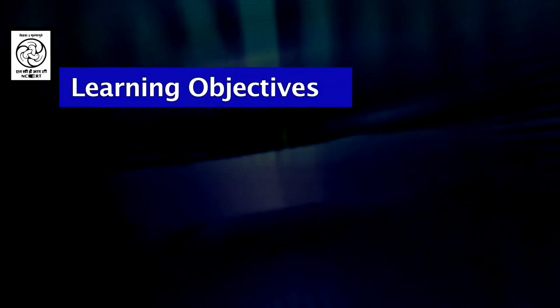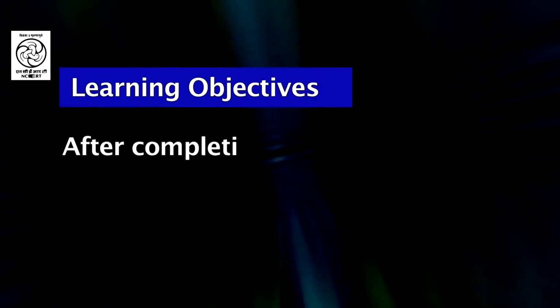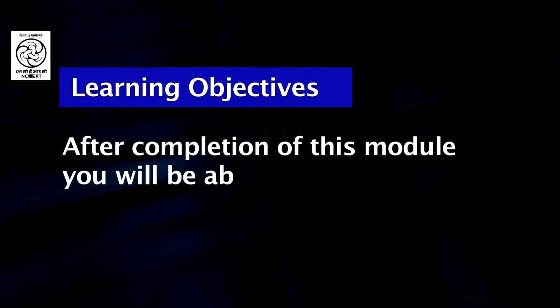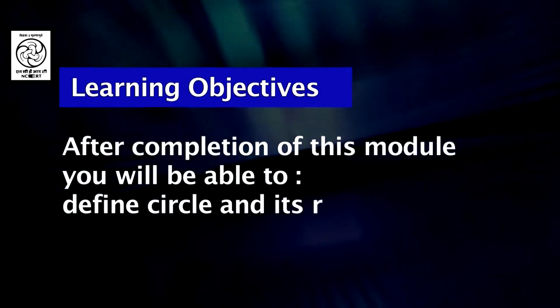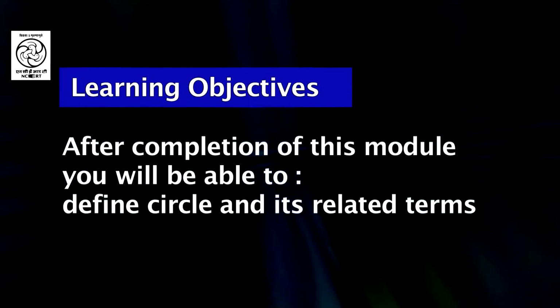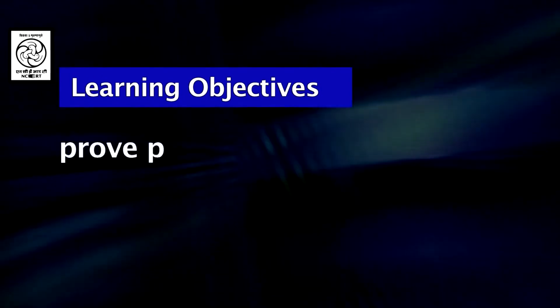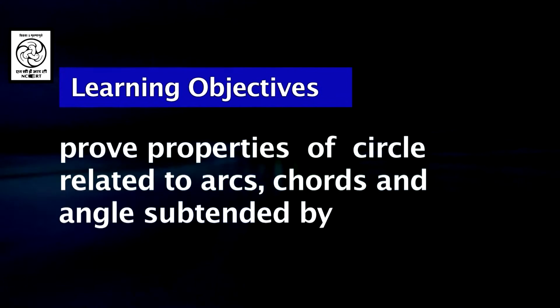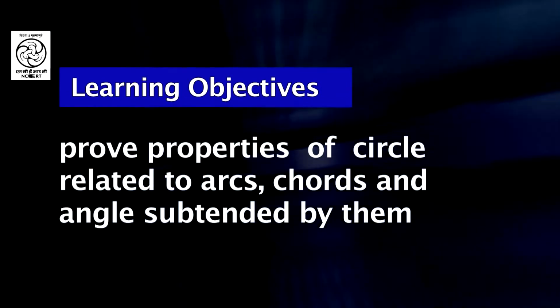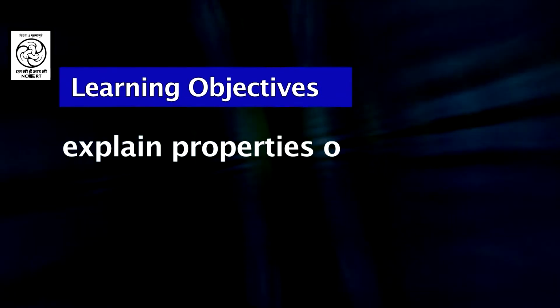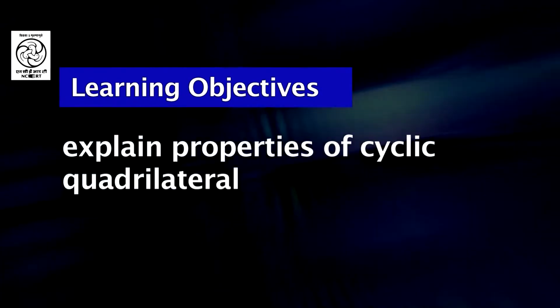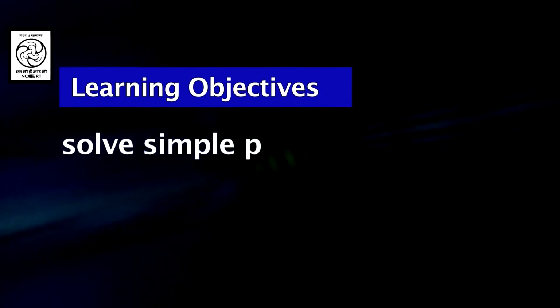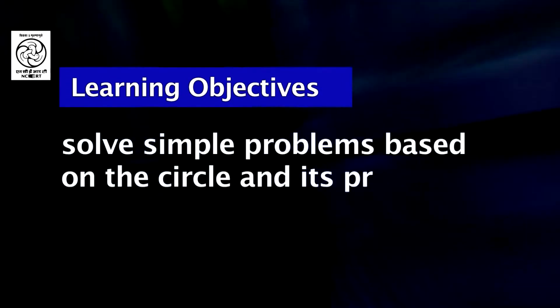Learning objectives of this module are: after completion of this module, you will be able to define a circle and its related terms, prove properties of circles related to arcs, chords and angles subtended by them, explain properties of a cyclic quadrilateral, and solve simple problems based on circles and their properties.